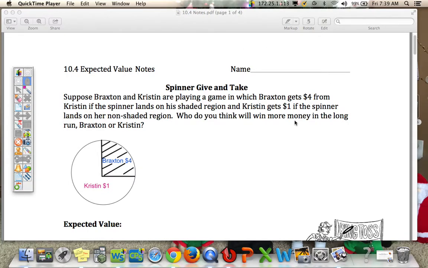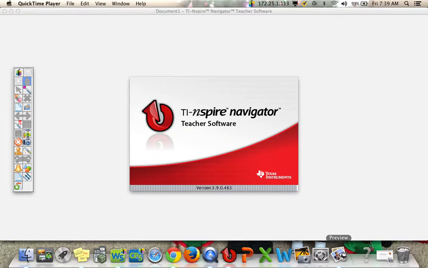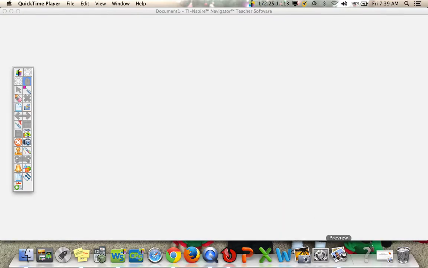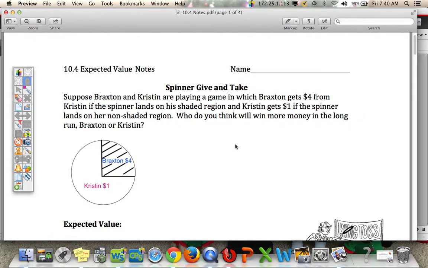Today we're going to look at something called expected value. We're going to start with the spinner game, spinner give and take. Suppose Braxton and Kristen are playing a game in which Braxton gets $4 from Kristen if the spinner lands on his shaded region, and Kristen gets $1 from Braxton if the spinner lands on her non-shaded region. Who do you think will win more money in the long run if they play, Braxton or Kristen?